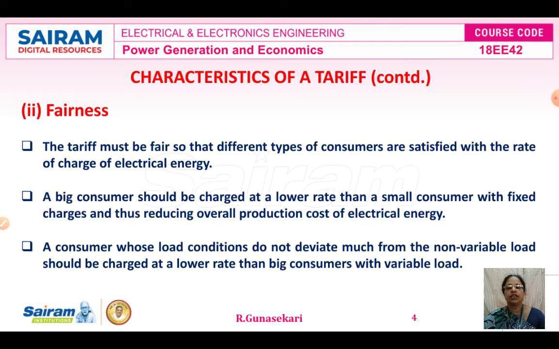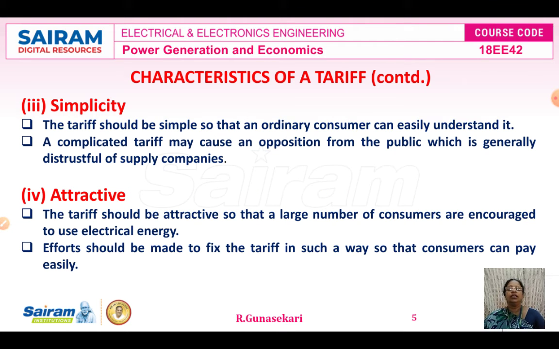Okay. Then the consumer whose load conditions do not deviate much, that means from the non-variable load, should be charged at a lower rate than the big consumer with variable load. That means the comparison is between non-variable load and variable load with big consumers. This is the fairness.